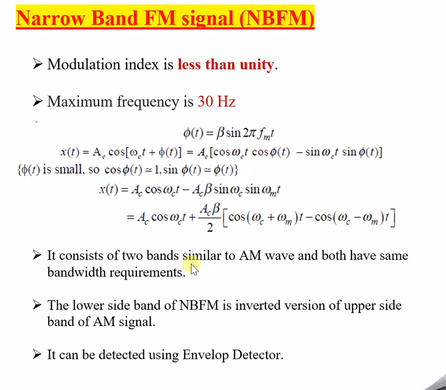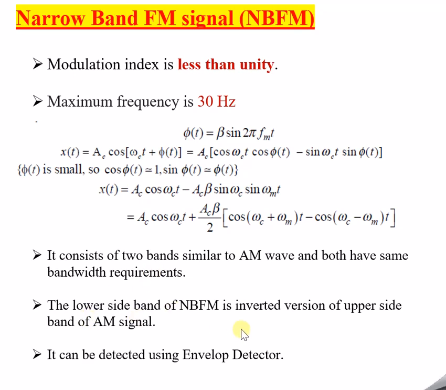So it consists of two bands similar to an AM wave, and both have the same bandwidth requirements. It consists of two bands, the upper sideband and the lower sideband. So this spectrum appears similar to an AM wave. As we already know, the AM bandwidth is very less, so this narrowband FM signal we can somehow compare or relate to an AM wave.